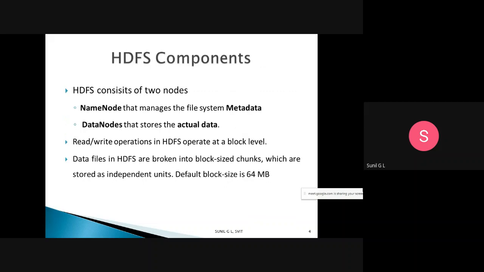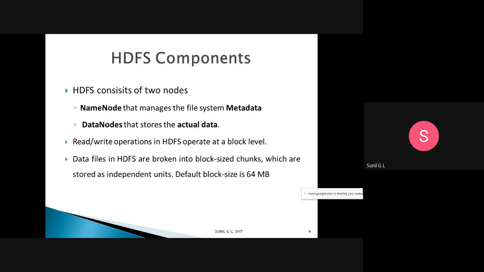Here are the HDFS components. We have mainly two components: the name node and the data node. What is the name node? The name node manages the file system metadata. What is metadata?